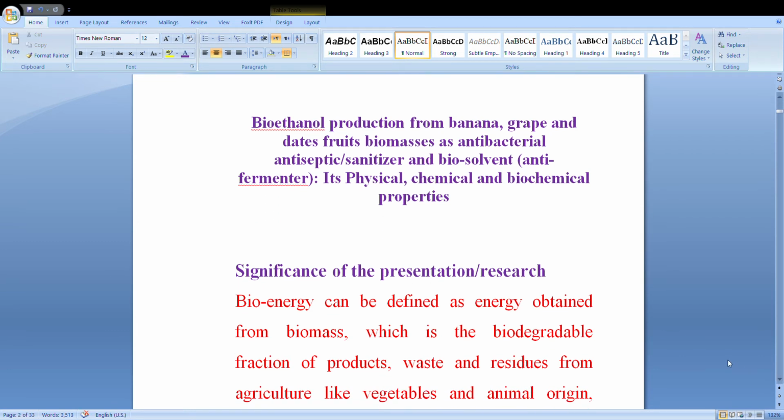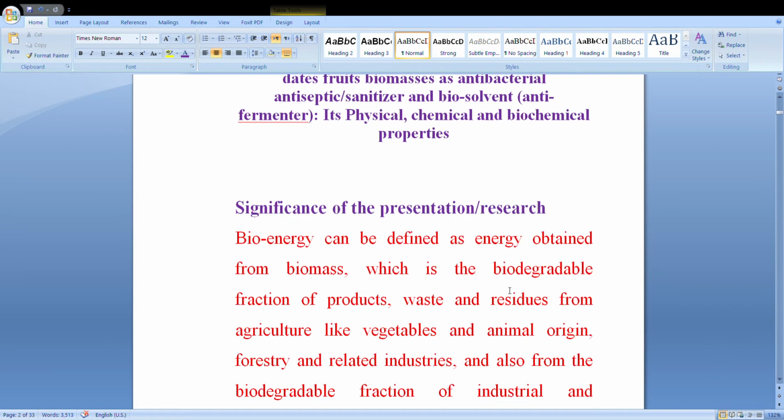Details title: Bioethanol production from banana, grapes and dates fruits biomasses as antibacterial, means antiseptic or sanitizer, and biosolvent, means anti-fermenter. Its physical, chemical and biochemical properties. Significance of the presentation of the research.